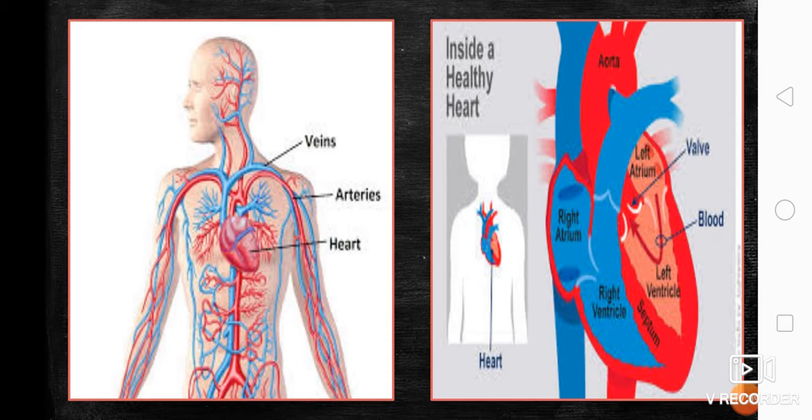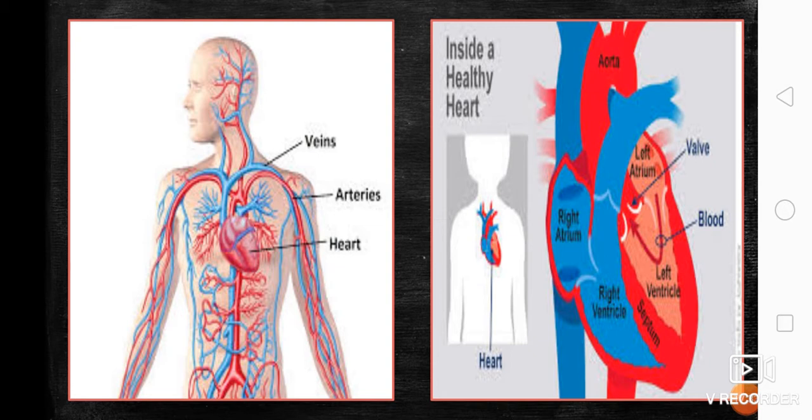Septum serves as a wall that divides the heart so that dili magmix ang blood nga wala pay oxygen og ang blood nga naanay oxygen, or the blood that goes to the different parts of the heart, or those blood nga mopasulod pa sa heart.